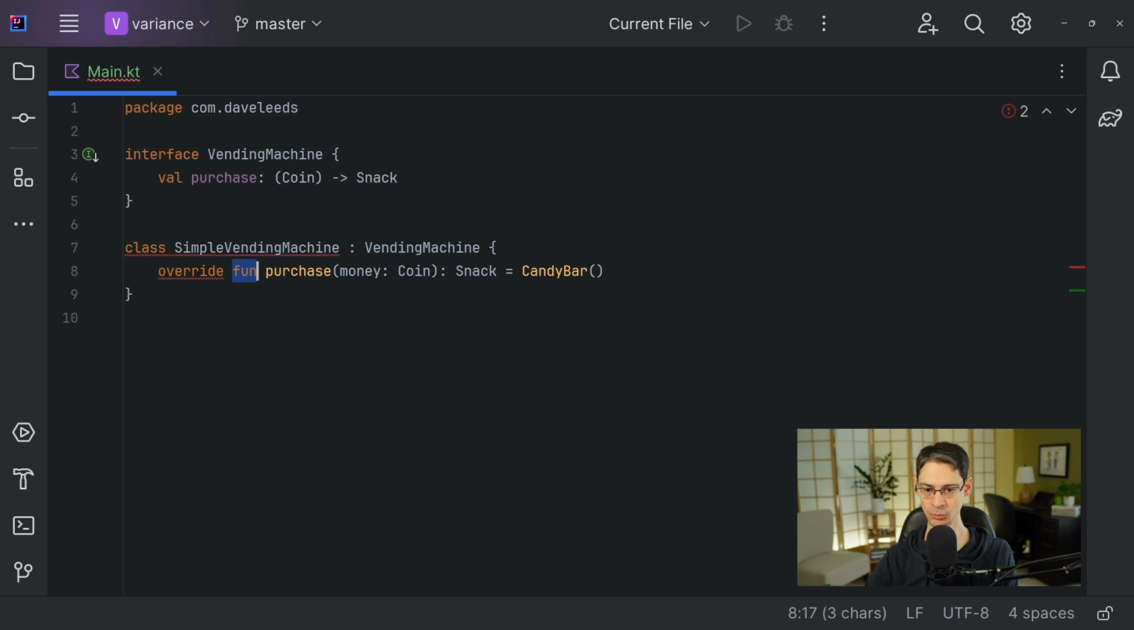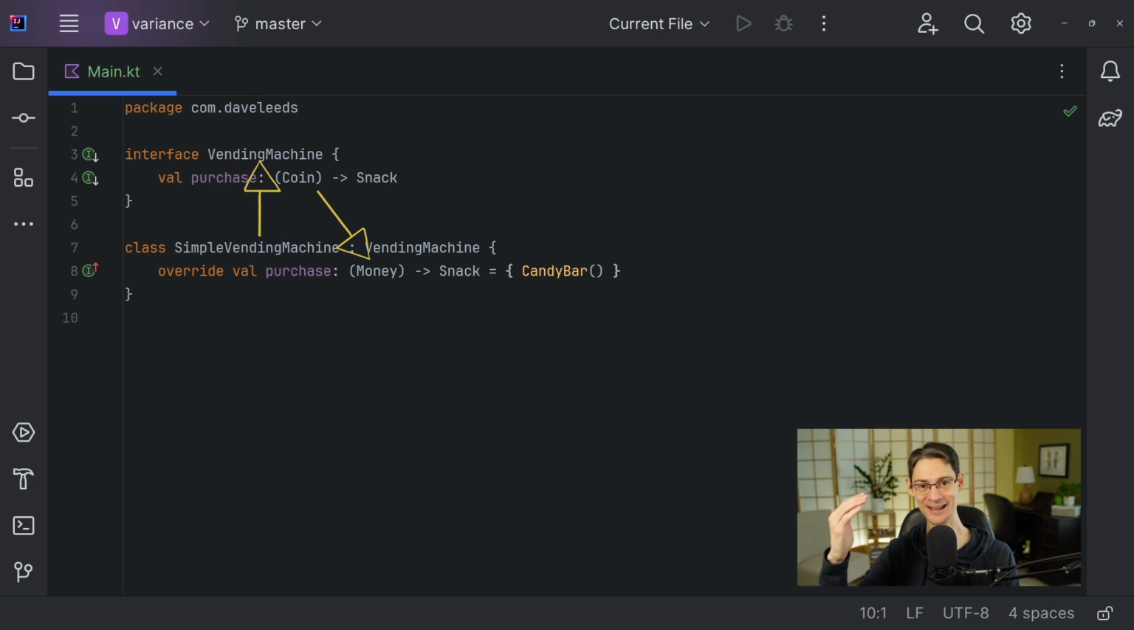And in our class, we can just change this to a property with a lambda. And now we can change this coin type to something more general, like money. And as we can see, it compiles just fine. So simple vending machine is a subtype of vending machine, but money is a supertype of coin. So in other words, as the container type becomes more specific, this parameter type can become more general. Since they become more specific in opposite directions, we call this contravariance.